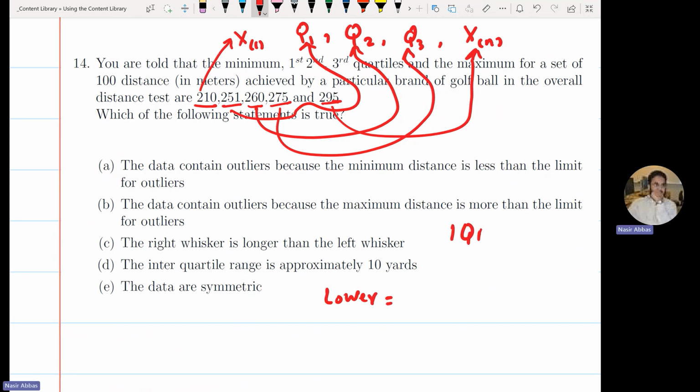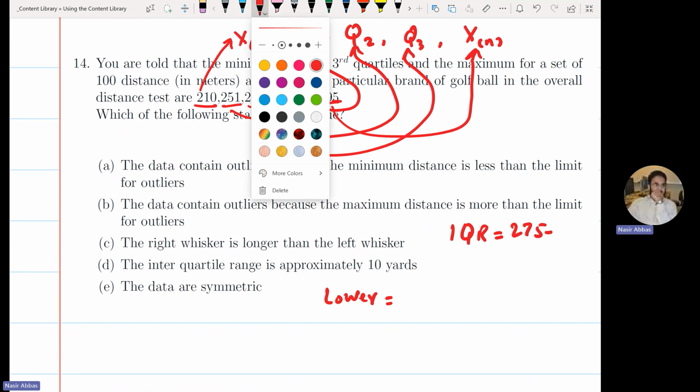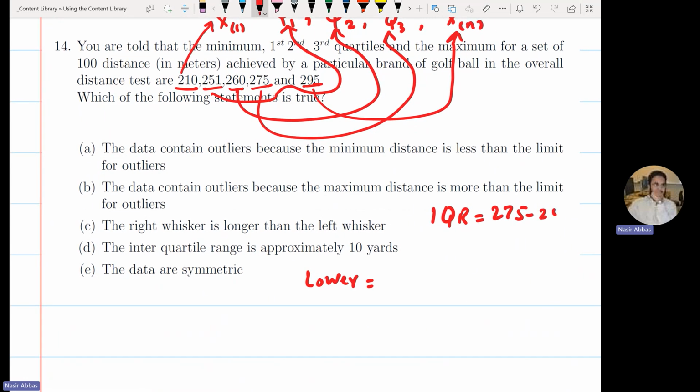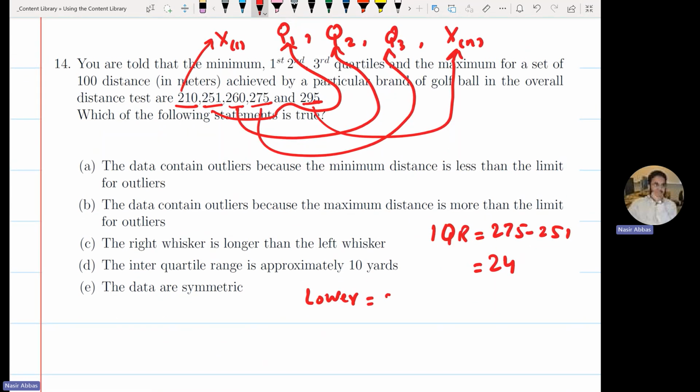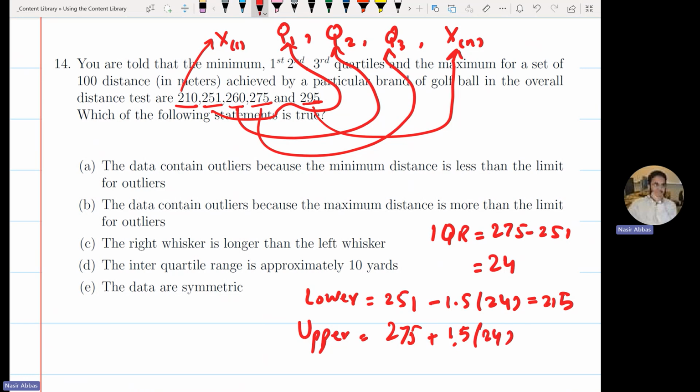First, I compute IQR. That will be 275 minus 251. Someone with a calculator, please help me speed up this one. This will be 24. 1.5 times 24 will be 36. So the lower limit will be 251 minus 1.5 times 24, 251 minus 36. 251 minus 6 is 245, 235, 225, 215. Tell me if I'm wrong. The upper limit is 275 plus 1.5 times 24, 275 plus 36.